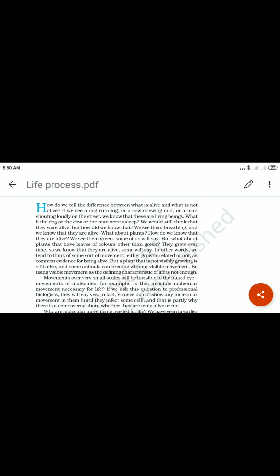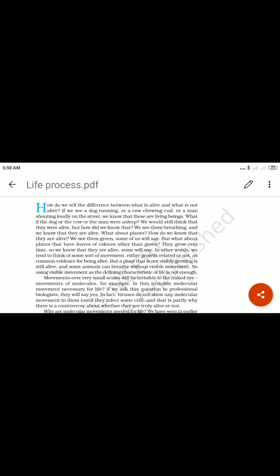And some animals can breathe without visible movement. So, using visible movement as the defining characteristic of a living thing is not enough.